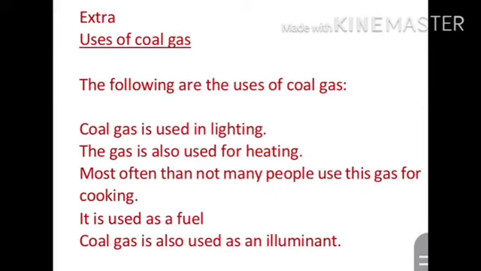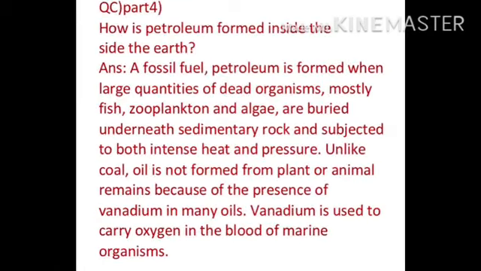These are the extra uses of coal gas. This is important, that is why I include this topic in the question answer. The following are the uses of coal gas. Coal gas is used in lighting. The gas is also used for heating. Most often, not many people use this gas for cooking. It is used as a fuel. Coal gas is also used as an illuminant. Illuminant means roshni.